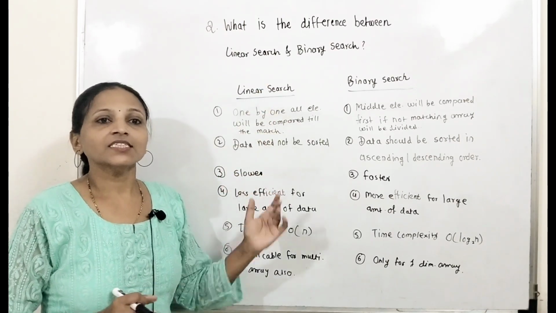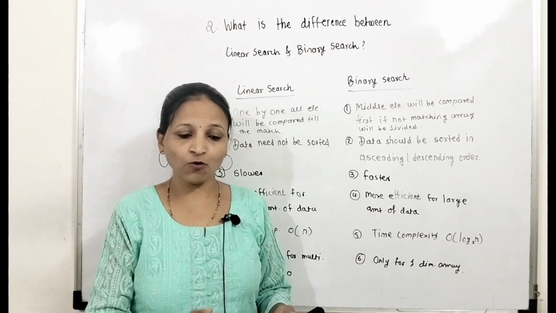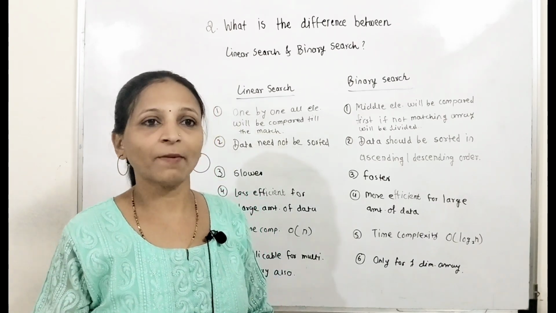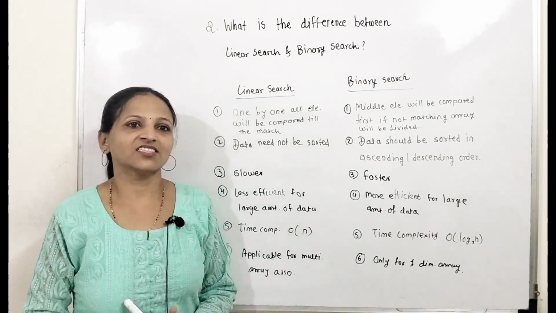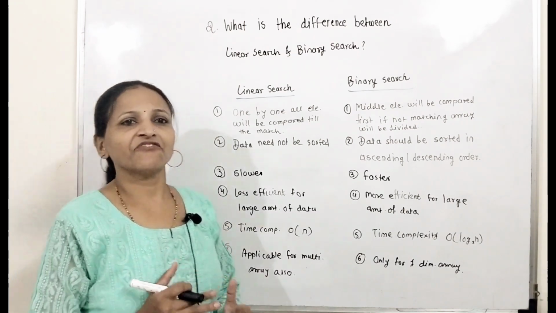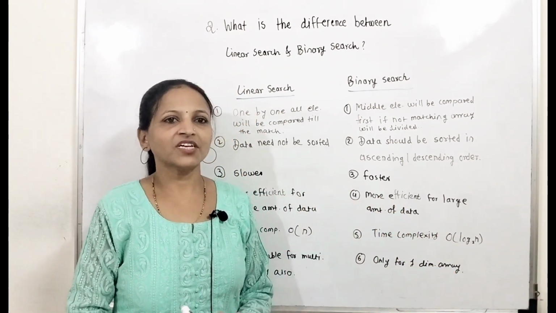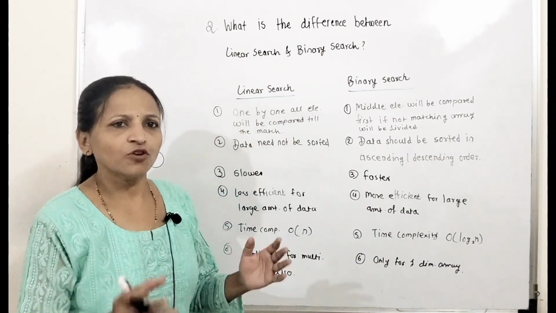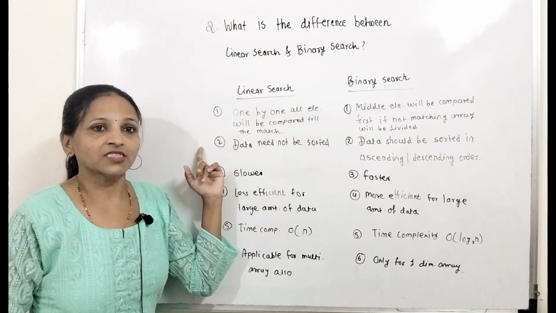Linear search is slower as compared with binary search, because here we have to compare with each and every element one by one. Getting? Binary search is faster than linear search. Linear search is less efficient if there is a large amount of data, but binary search is more efficient for a large amount of data. For a small amount of data, linear search is again efficient.